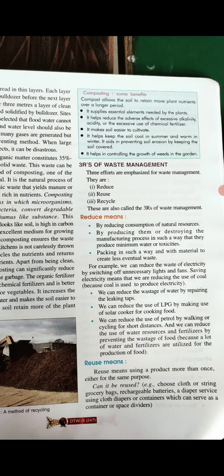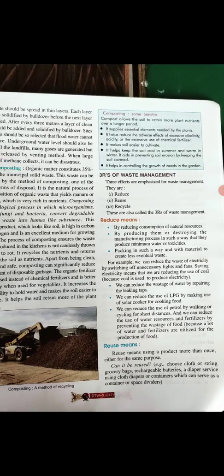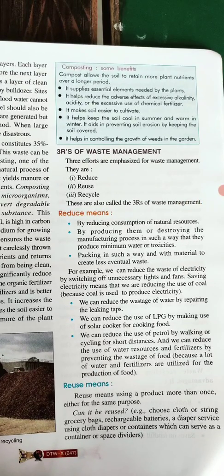Okay, then by producing things or designing the manufacturing process in such a way that they produce minimum waste or toxicities. Okay, or we can reduce the amount of waste that is produced by the production of these things. Next is packing in such a way that the material creates less eventual waste. Okay, packing contains a lot of waste. All the products that we purchase are in some kind of packing, which creates a lot of waste. So it should be carefully looked at what the material of packaging is, and less and less packaging should be used.